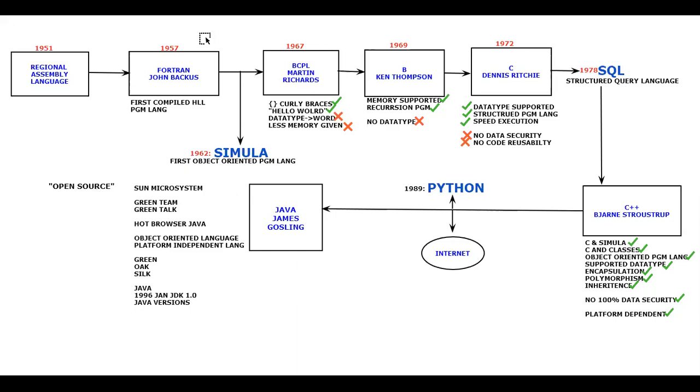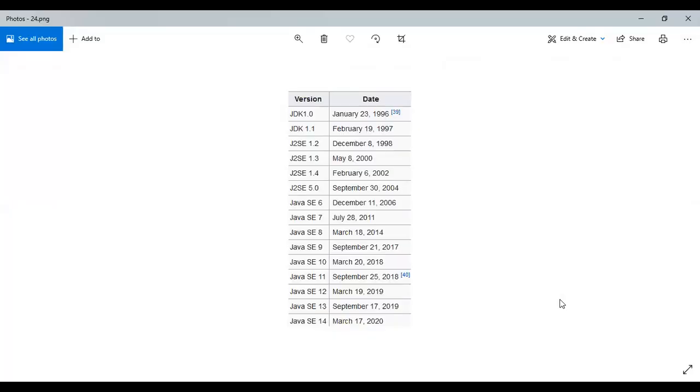So after this, in 2010, when it was in a very top position, the company called Oracle, a few people also call it Oracle, acquired the Java programming language. It is no more open source now. So this is the Oracle company. I think you have seen it in the image.